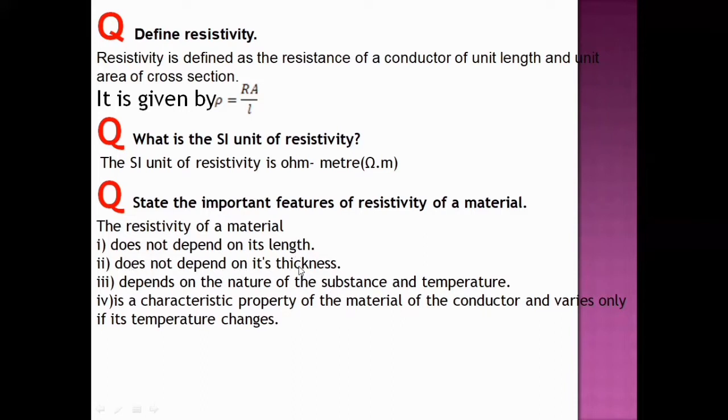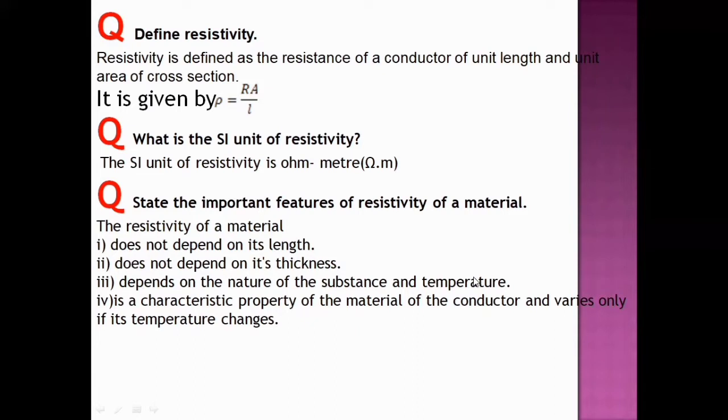It does not depend on its thickness, which means it does not depend on the area, whether it is 1 mm or 1 centimeter thickness or any thickness. If you take aluminum, the resistivity does not depend on it, but resistance does. Know the difference between resistance and resistivity. Next, the resistivity depends on the nature of the substance; for aluminum it is different, for copper it is different. It depends on the nature of the substance and temperature.